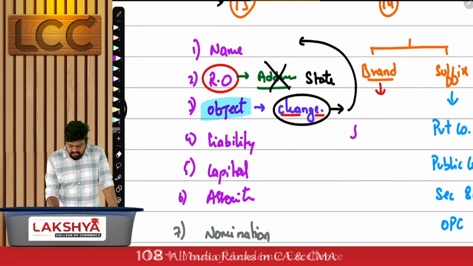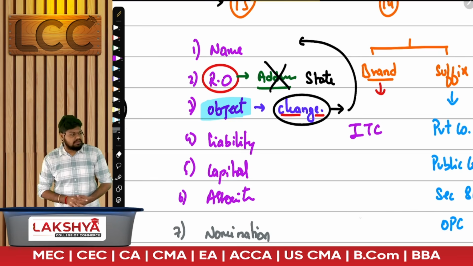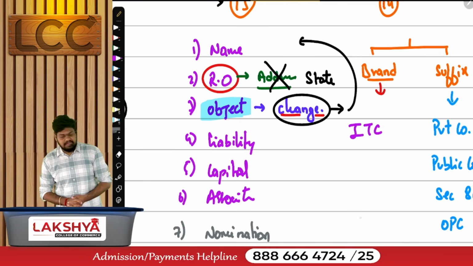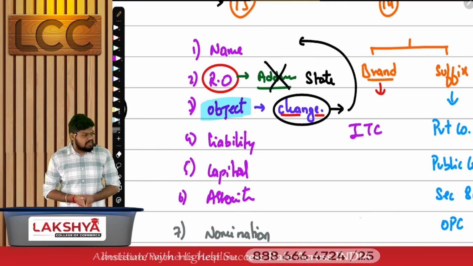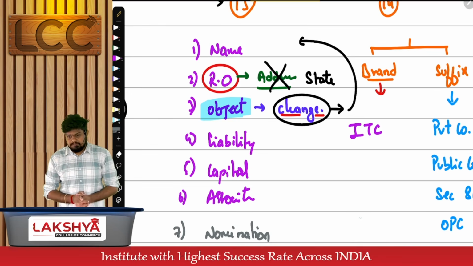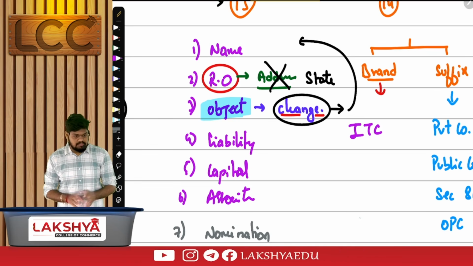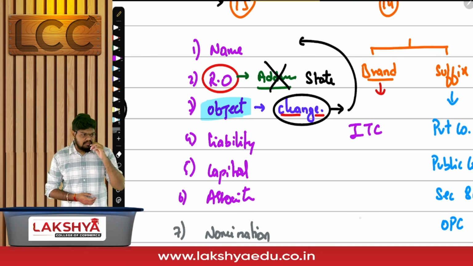That's where ITC got its name changed. ITC came into India in the year 1908 or something. In 1910 it got incorporated. In India it was doing business of what? Tobacco first. Only tobacco. What is the full form of ITC? Indian Tobacco Company. It was a tobacco company initially.